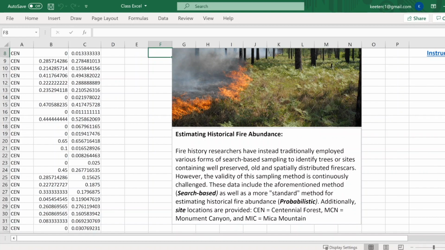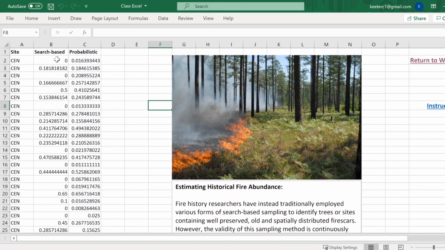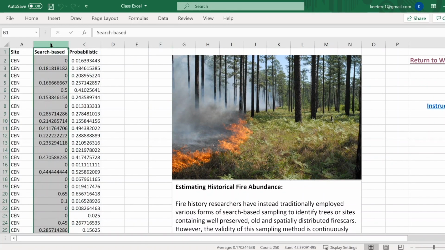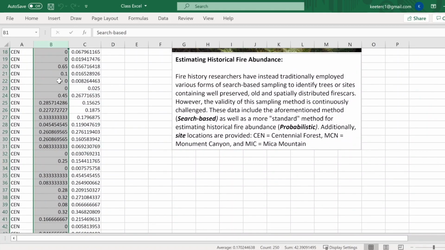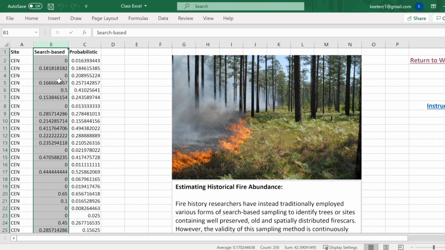Pretty simple, but what's really going on is we have 2 columns. One column is based on going into some woods and essentially just counting the number of fire scars in proportion to places or trees that don't have fire scars. So these are all proportions. And then we have this other column doing the same thing, except this is a cheaper way of doing it.